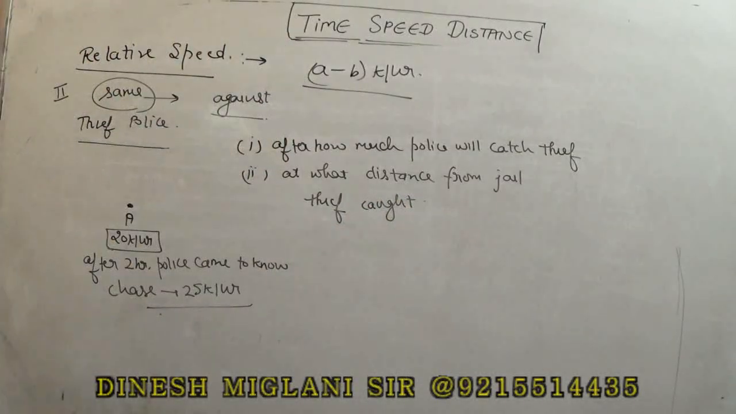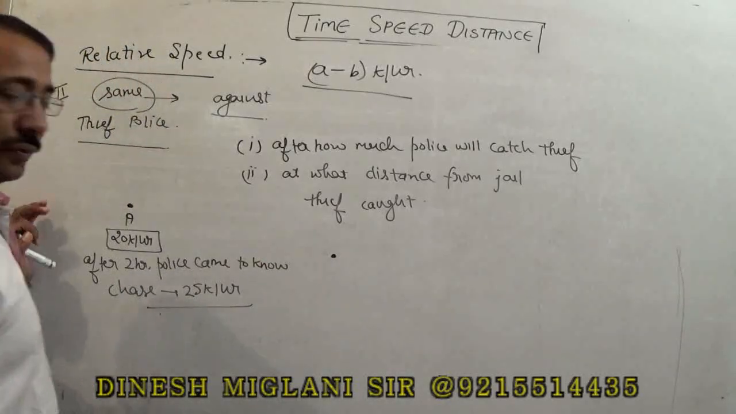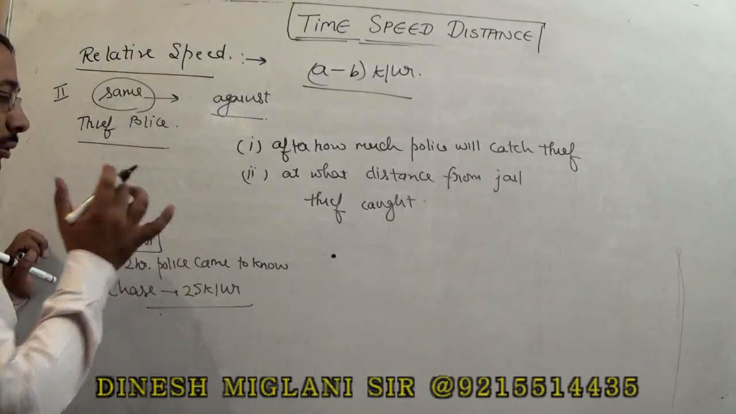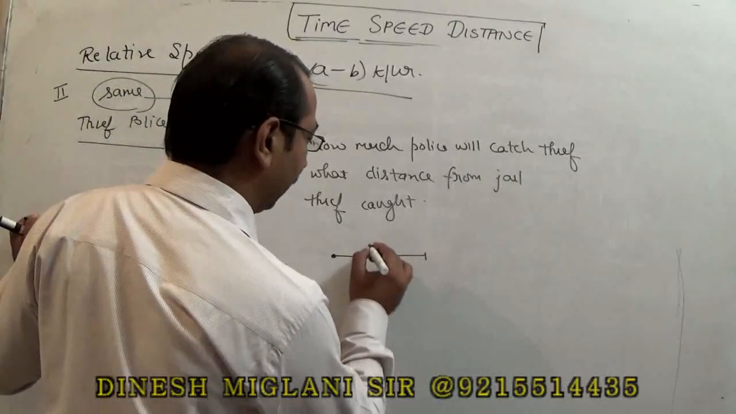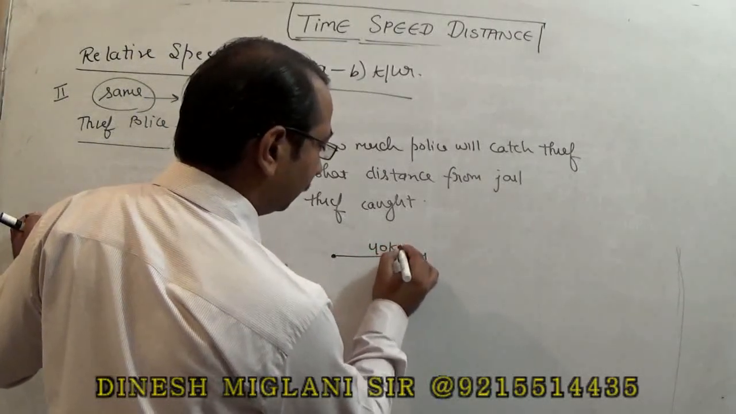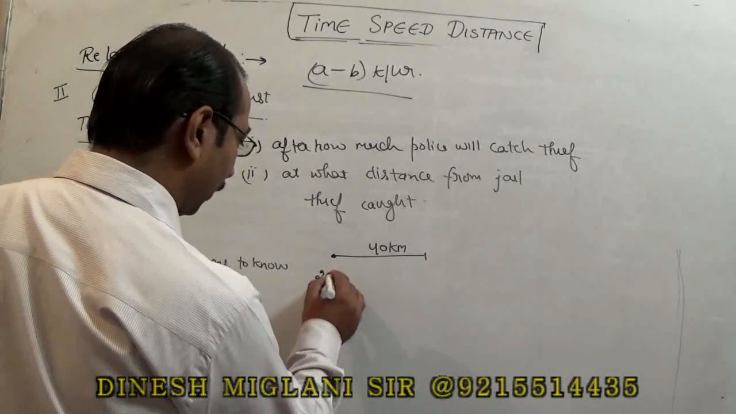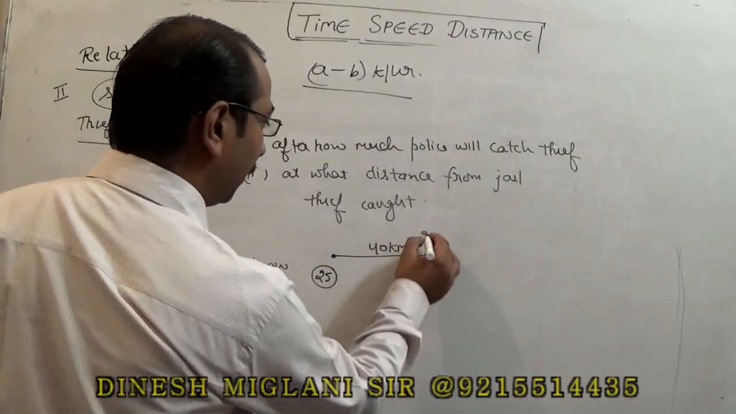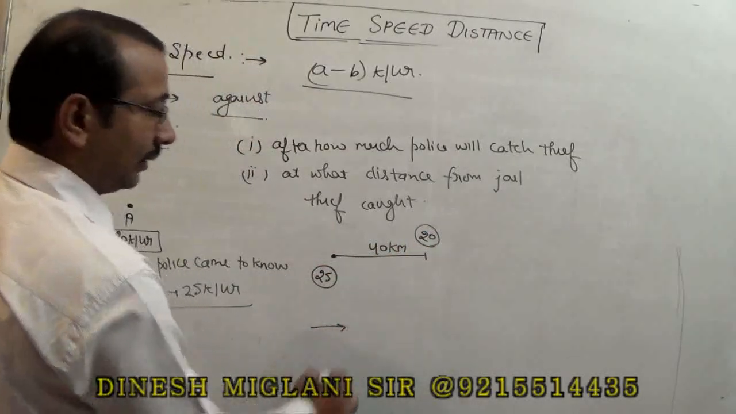Now when I look at this question, the thief started at a speed of 20. After 2 hours, police came to know. It means in 2 hours, how much distance had the thief traveled? 40 km. Now police started to chase the thief. Speed of police is 25. Speed of thief is 20. Both are going in the same direction.